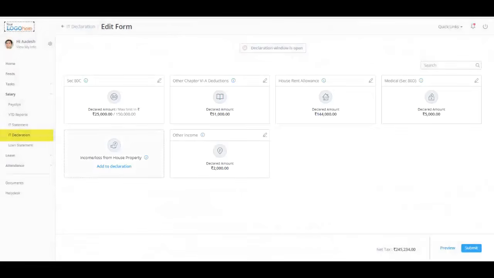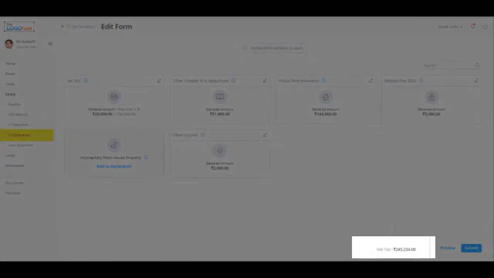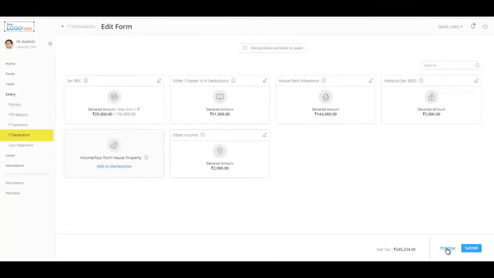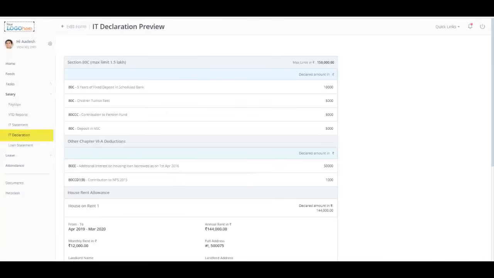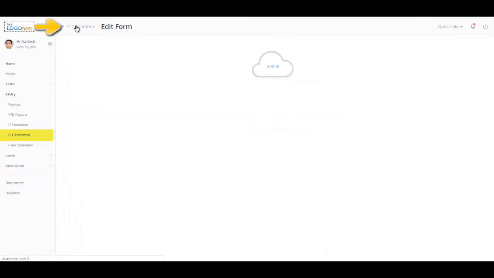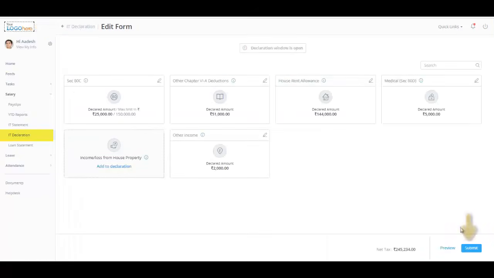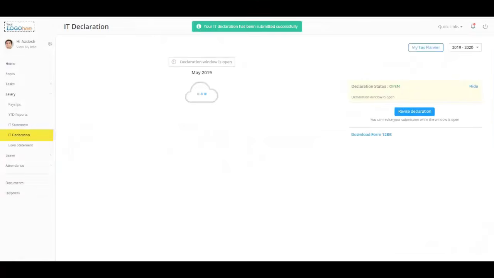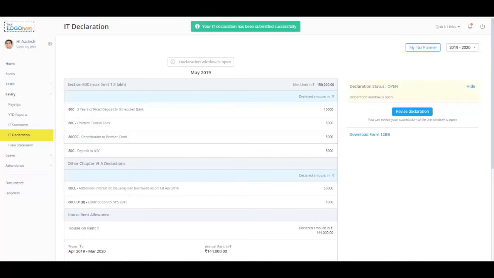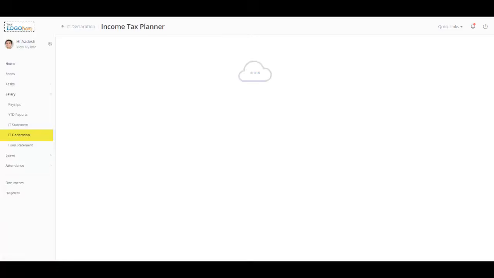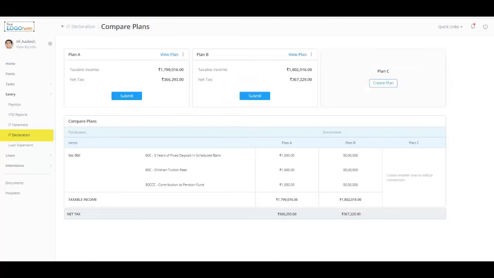Based on your declarations, you can view your net tax amount. Also preview a declaration before you submit for approval. Click here and go back to the previous page to submit your declaration. Your declaration is now submitted for approval. Post-approval, your declarations will be considered for payroll processing. Use the My Tax Planner option on this page to create and compare multiple plans before you submit for approval.